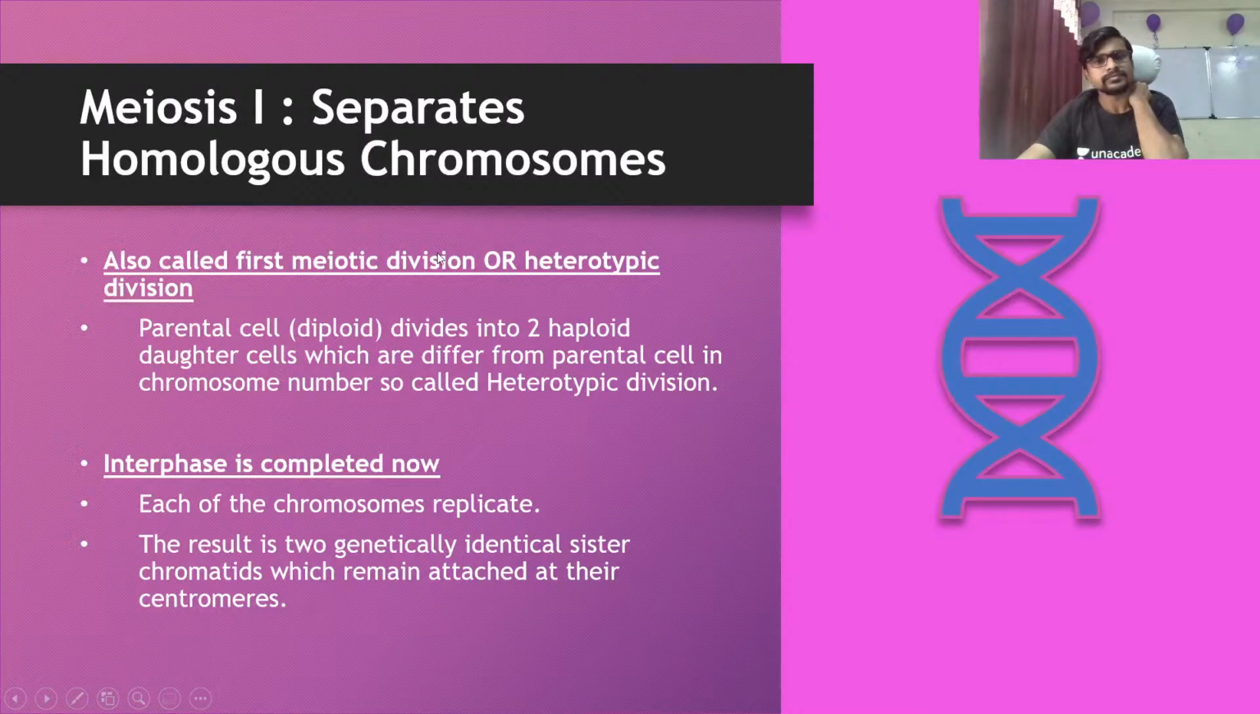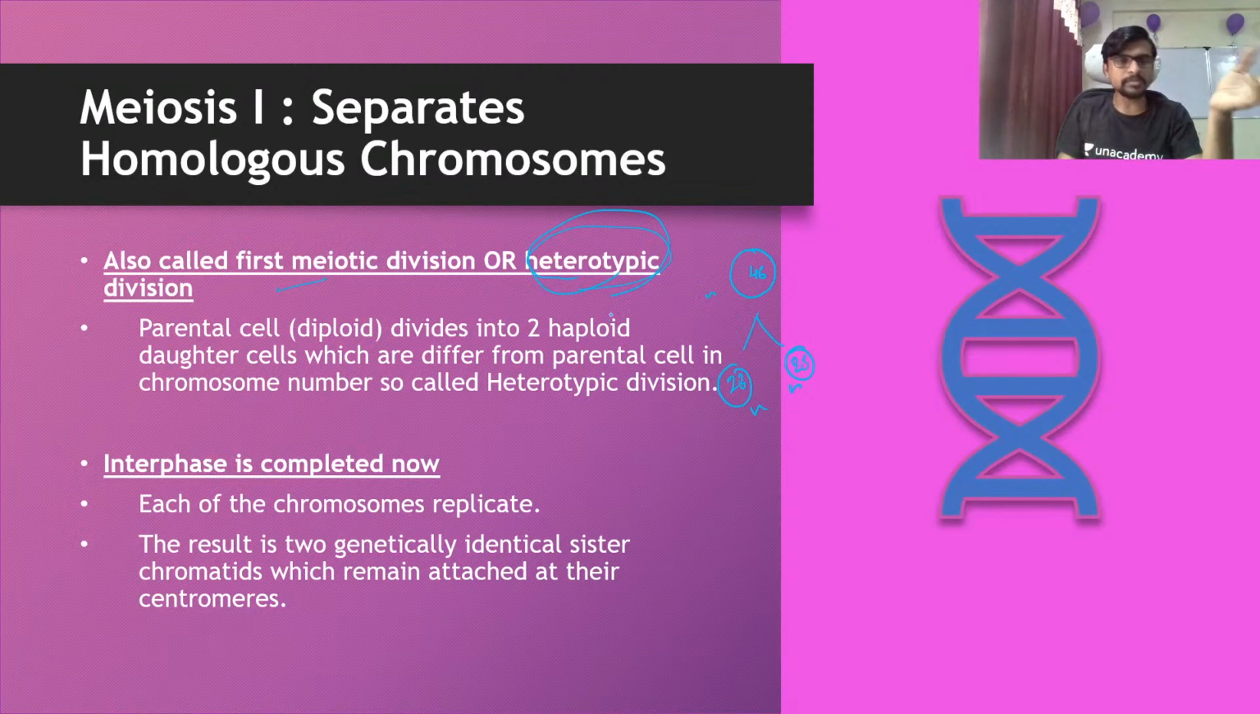So meiosis one separates the homologous chromosomes, a very important topic. This first division of meiosis is also called the heterotypic division, because the parental cell divides into two haploid cells. It starts from 46 chromosomes and ends with 23 chromosomes. So it starts from a 2n cell and ends in an n cell, and that's why it is called heterotypic, because it does not end in the same type of cell. Okay, and the interphase is completed now in meiosis.